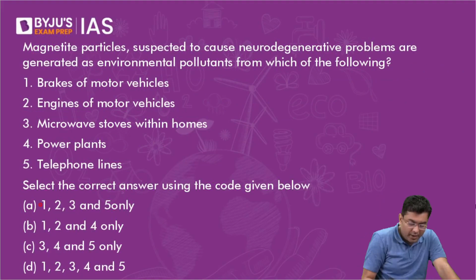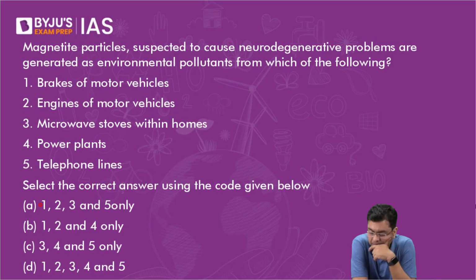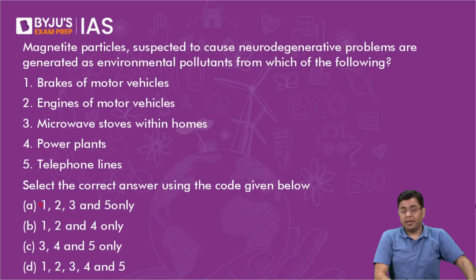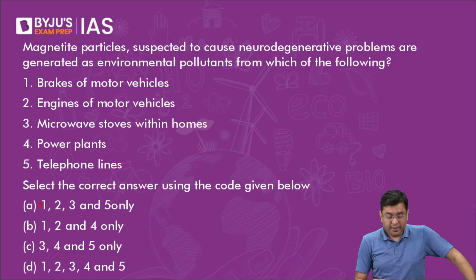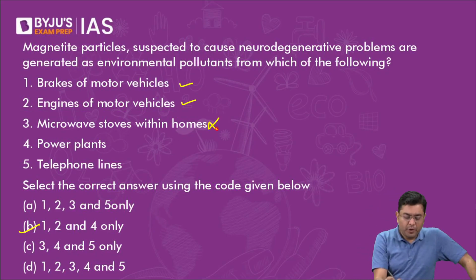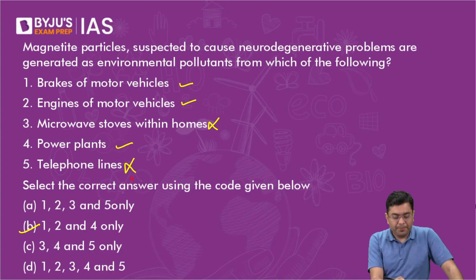Following lines. Which of them can you say yes? Telephone lines will never be able to generate magnetite particles. If that were the case, why would you need any other source for magnetite? So iron particles? No. Power plants will have that. Telephone lines will also not have that.